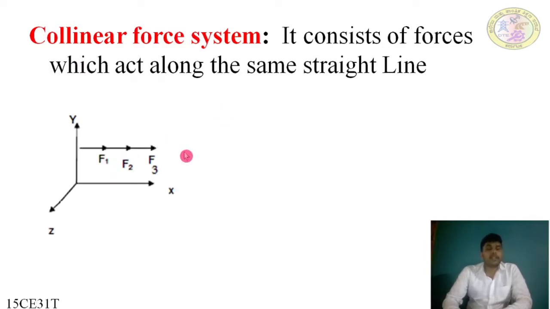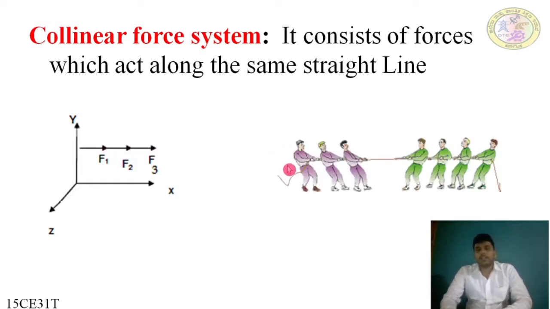Here in the figure, XY, all the forces F1, F2, F3 are in the XY plane, which is a single plane, so they are called coplanar forces. It comes under the coplanar force system. And F1, F2, F3 are in a single straight line. They are collinear to each other, so it is called a collinear force system.